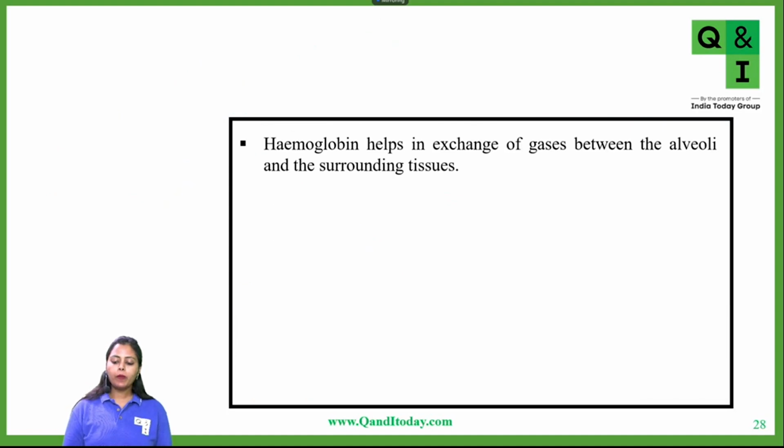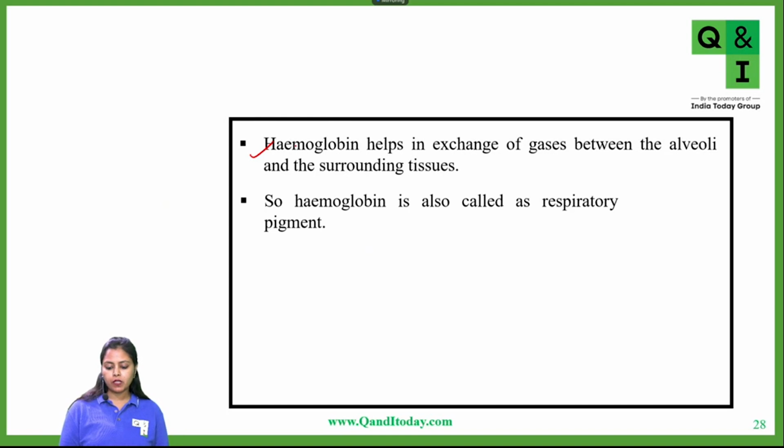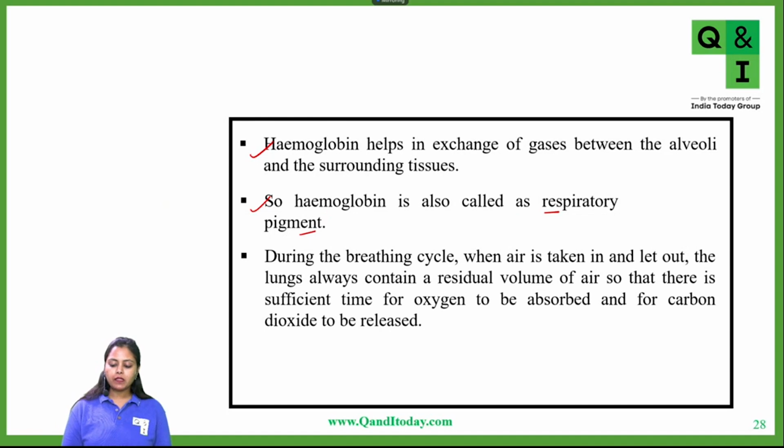Now, hemoglobin helps in exchange of gases between the alveoli and the surrounding tissues. We have discussed this. Hemoglobin is also called the respiratory pigment. During the breathing cycle, this is again a very important thing: we are continuously taking in air and exhaling carbon dioxide. However, a little amount of air is always present in our lungs, even when we have exhaled completely.